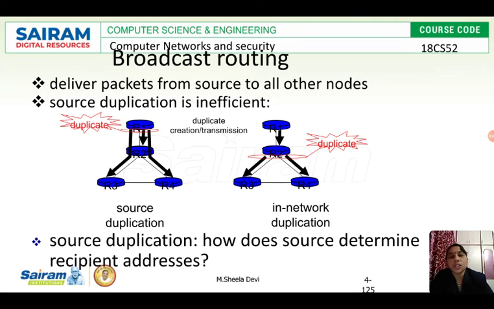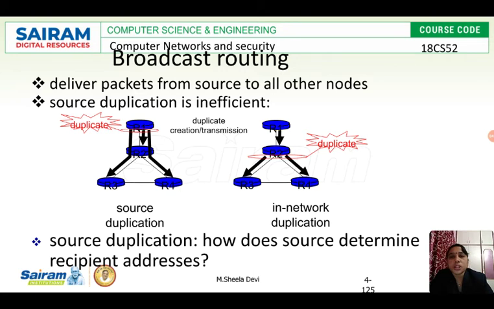Now R2 will check how many nodes it is directly connected to. It finds that it is directly connected to only 2 nodes, so it will duplicate the hello message 2 times. Two copies will be created, and then those 2 copies will be sent to R3 and R4. This is called in-network duplication.